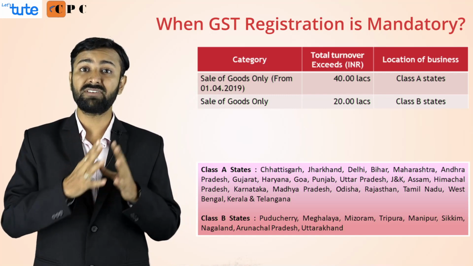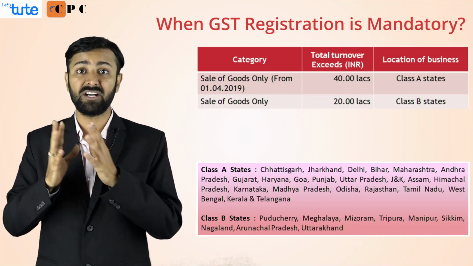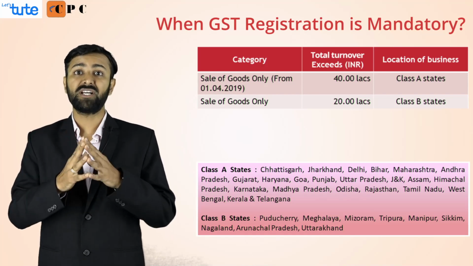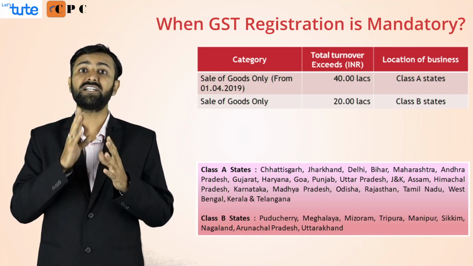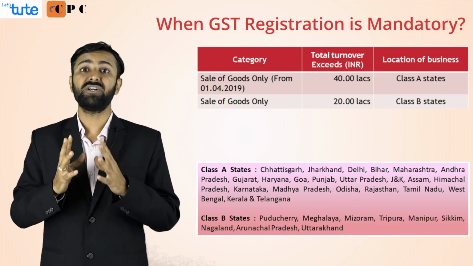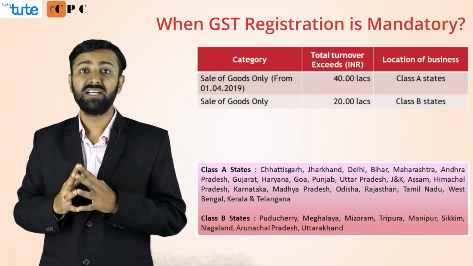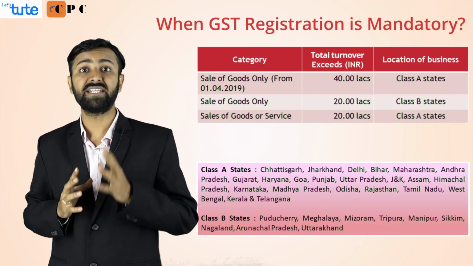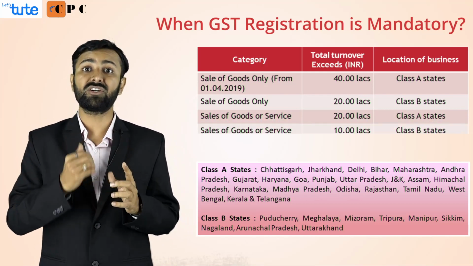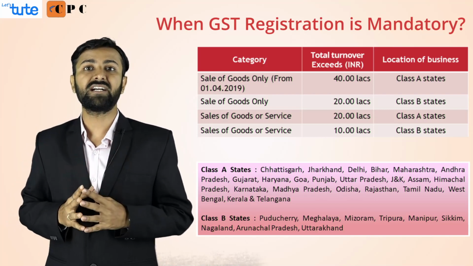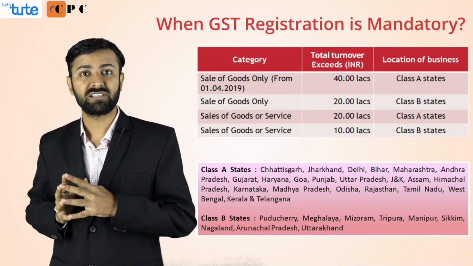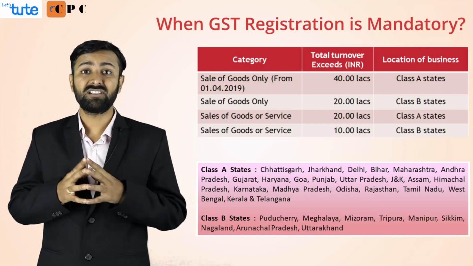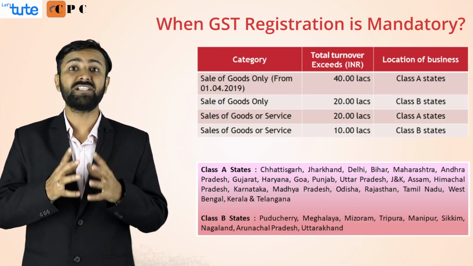Now the examples of class A and class B states are there on the screen. Further, if you are a service provider or a goods and service provider, then the turnover limit reduces. If you are a service or goods plus service dealer, then if your turnover crosses 20 lakhs, you need to take compulsory registration in class A states, and if your turnover crosses 10 lakhs, then you need to take compulsory registration in class B states. Going ahead, now let us understand certain criteria or certain scenarios where you need to take compulsory registration.